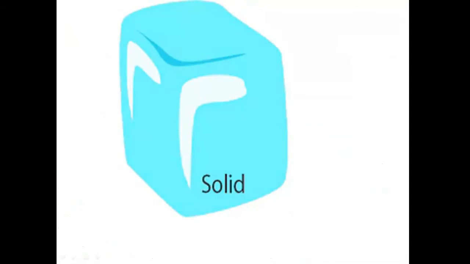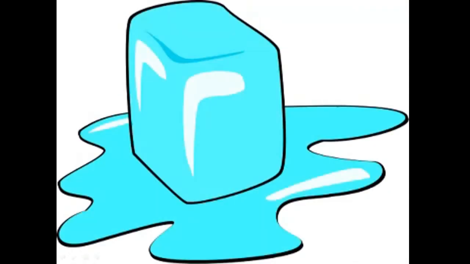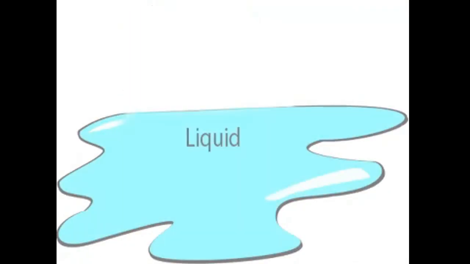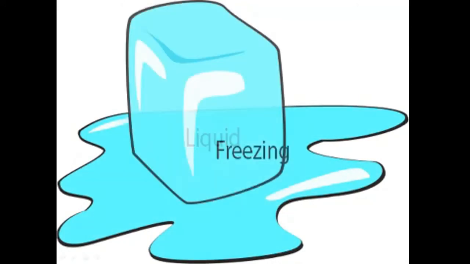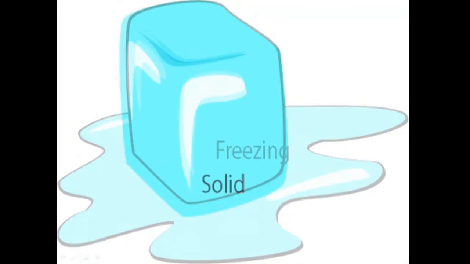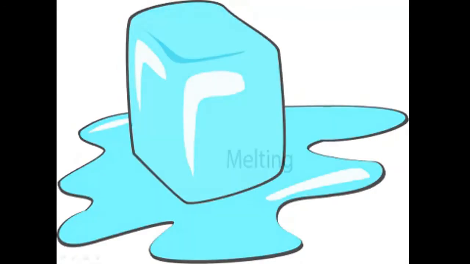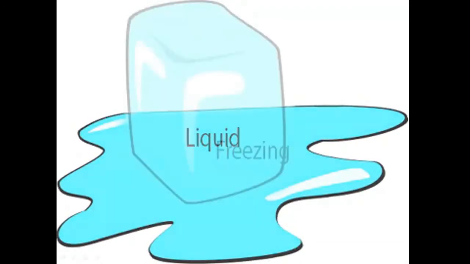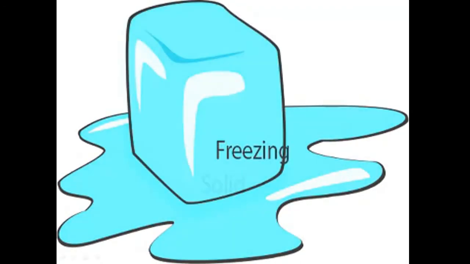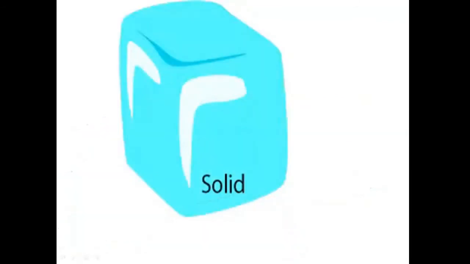Okay, so the topic right now is that some solids can be changed into liquid. So I have an example of an ice cube. Observe this ice cube. This one is the ice cube and this one is solid. After melting, it turns into liquid, and sometimes liquid freezes and turns into solid again.